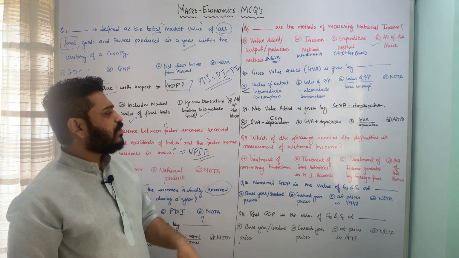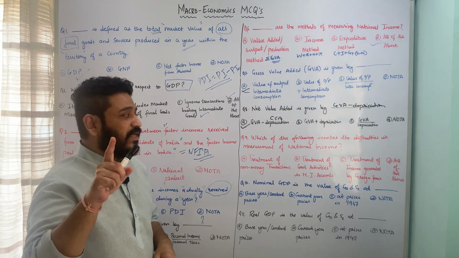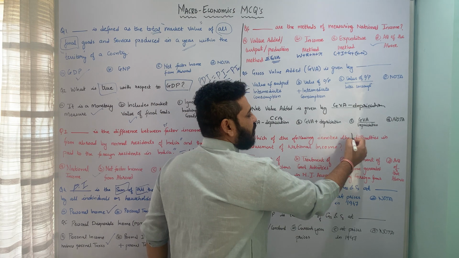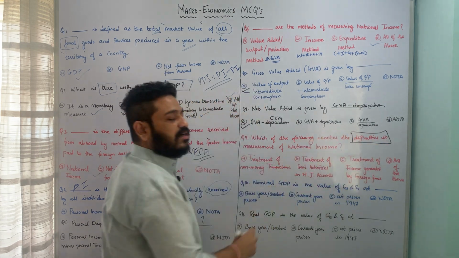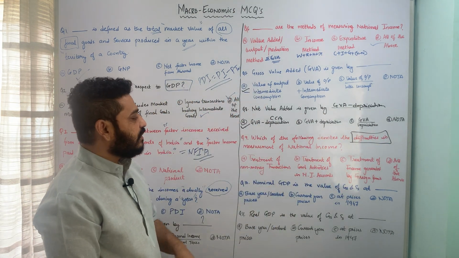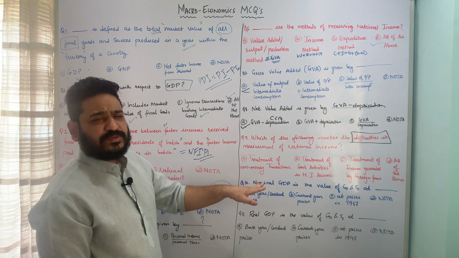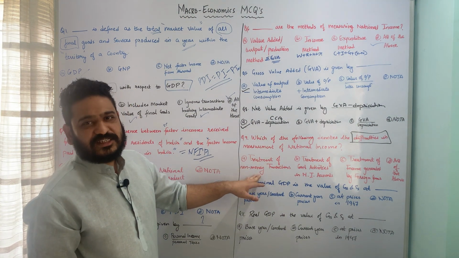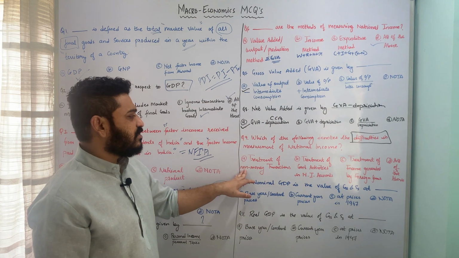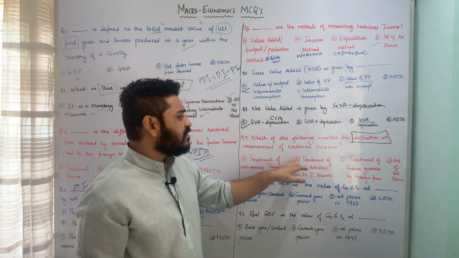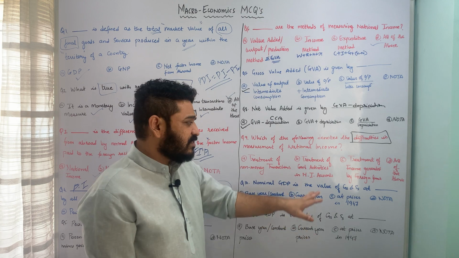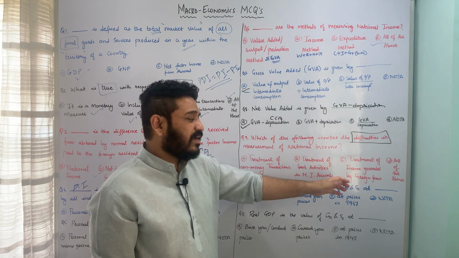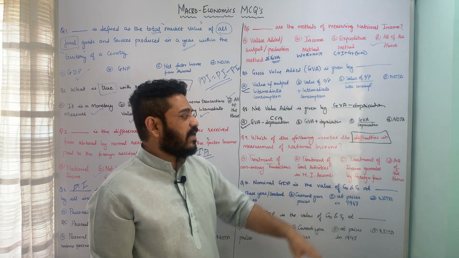Let us now move to the ninth question. Which of the following denotes the difficulties in measurement of national income? Here I am clearly asking about the difficulties in measurement of national income. Let us look at the underlying options which are available to us. The first option is treatment of non-money transactions. How do you treat the non-money transactions? That is one difficulty. The other is treatment of government activities in national accounts. The third is treatment of income generated by foreign firms, and last is all of the above.